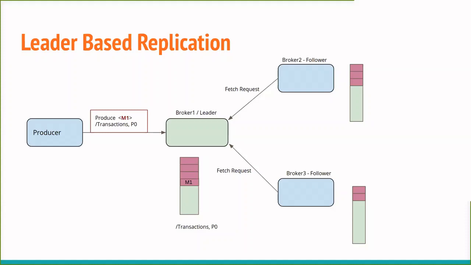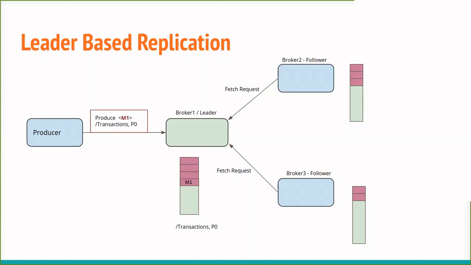Now, this, as said, is a variation. This particular primary backup case, where followers are responsible for pulling data from the leader, happens in case of Kafka. In case of other quorum-based systems like consensus implementations, it's the leader which pushes changes to the followers. But essentially, there is a single leader.